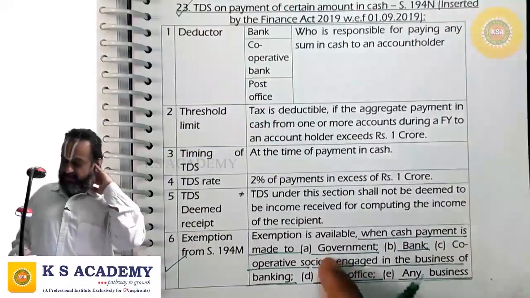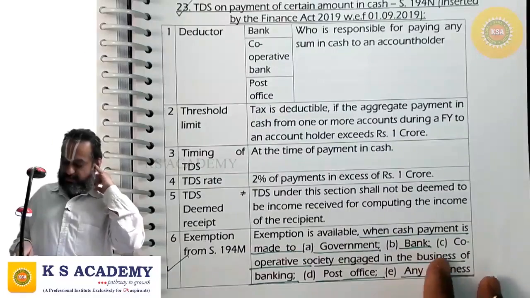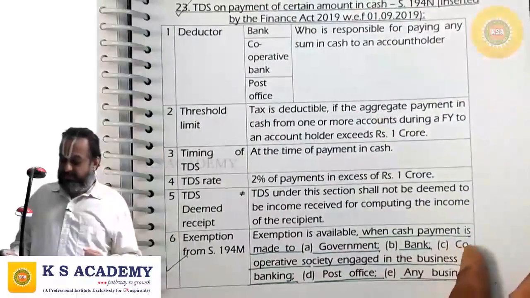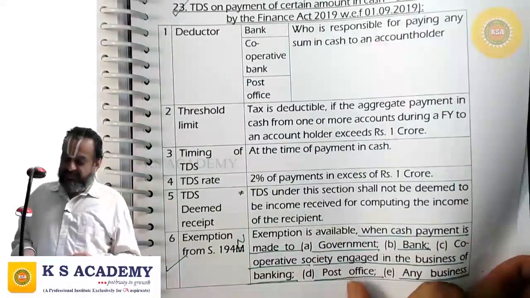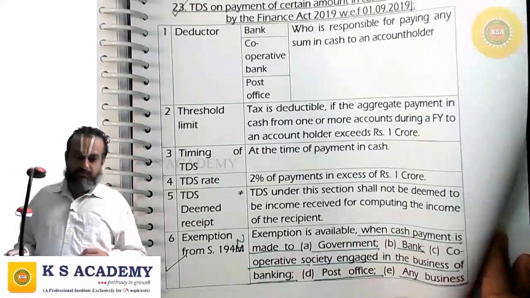That means where the withdrawal is done by these persons in cash, 194N shall not be applicable.